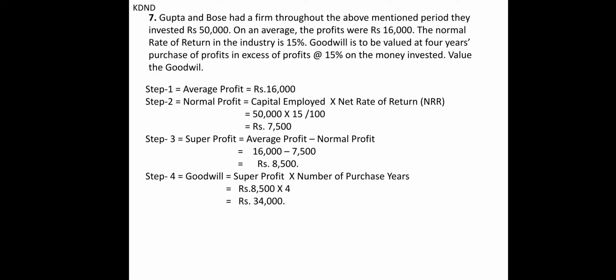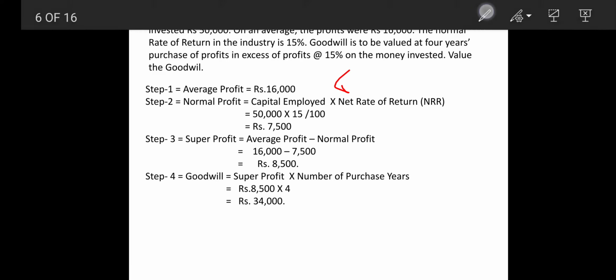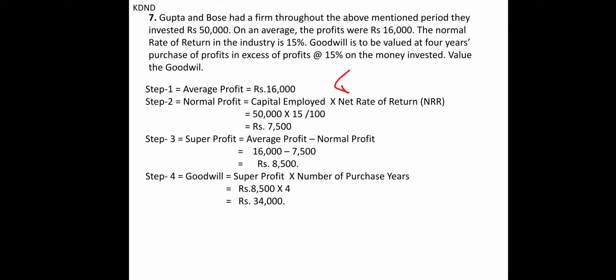So average profit is 16,000. In the sum they had mentioned average profit is 16,000, right? And then what is the normal profit? How will we find out normal profit? So what is the capital employed? Capital employed is 50,000, and of that NRR is 15%. So we have to find out 15%. That will give you 7,500. So this is the expected profit.